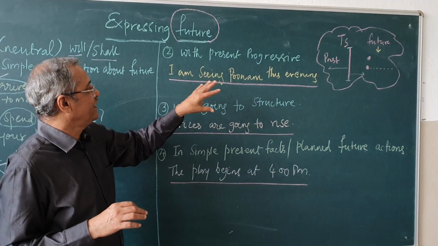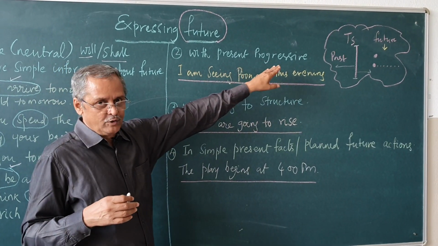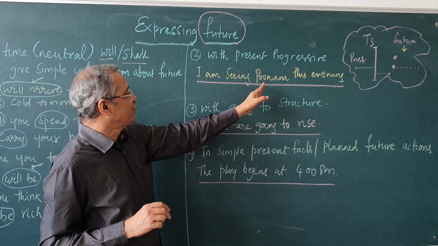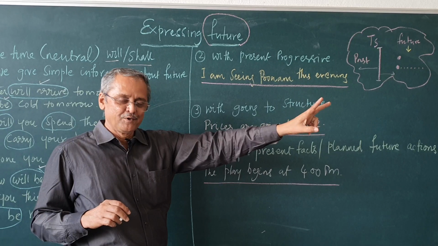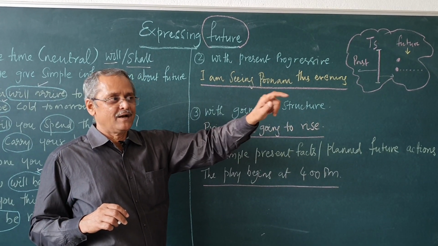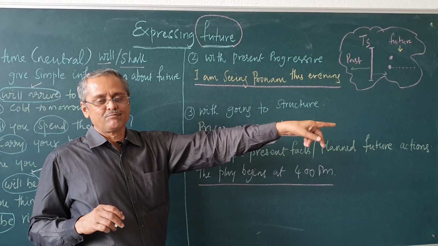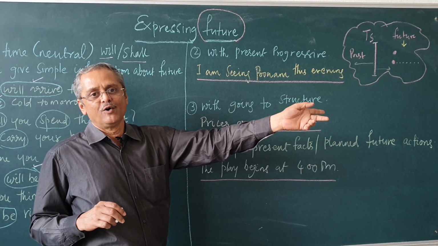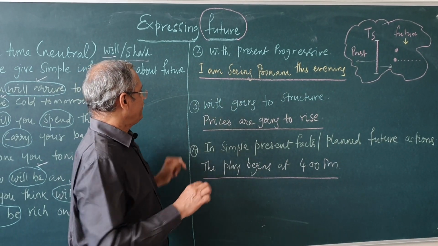Second place where we use the future, what do we use? We use the present continuous or present progressive. Example, I am seeing Poonam this evening. That means the future action. I am going to see Poonam. I am writing my exams tomorrow. I am doing my housewarming day after, like that. So, this is the second place.